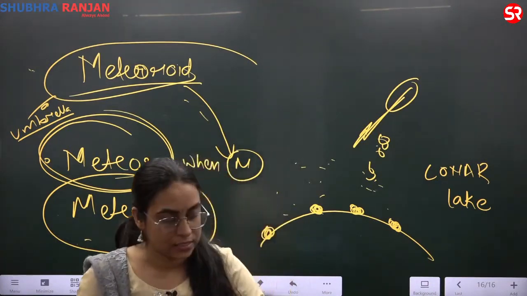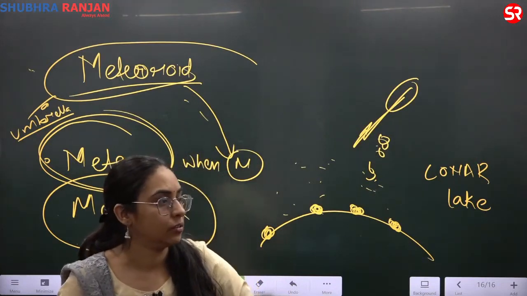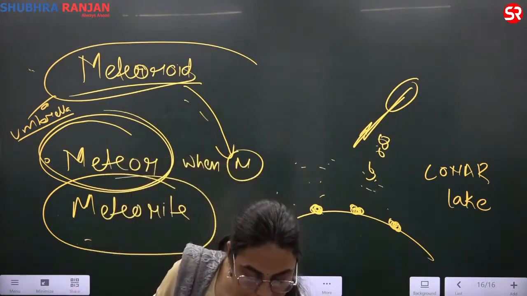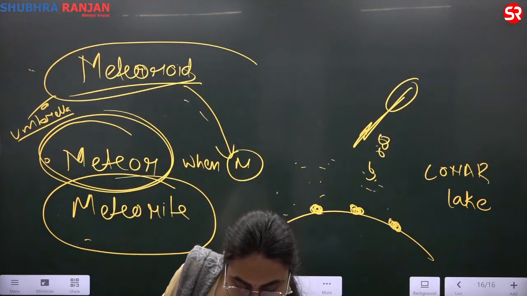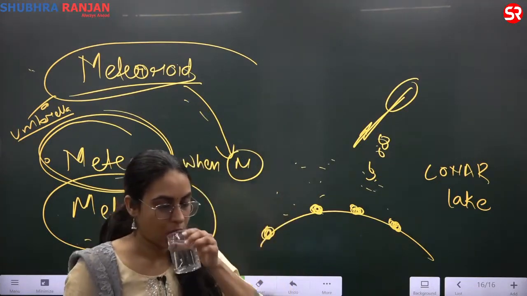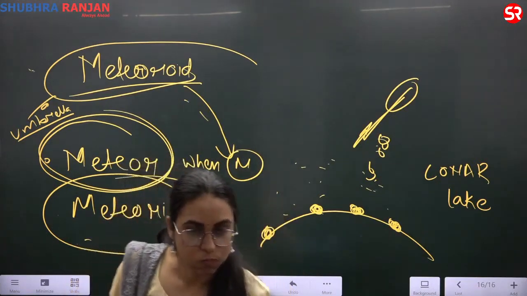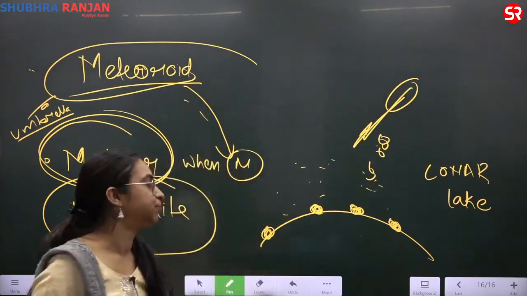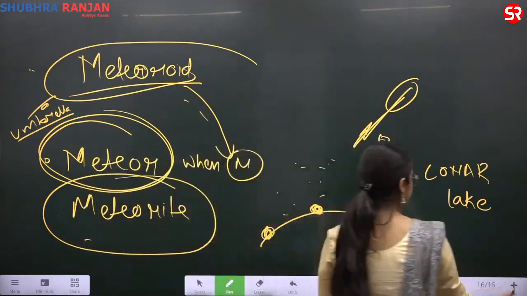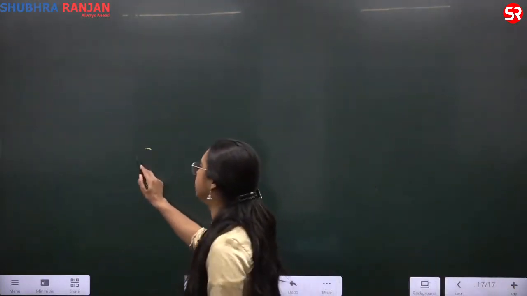Write about the next term, a comet. Comet, C-O-M-E-T. Now what are comets? See, this is your sun.